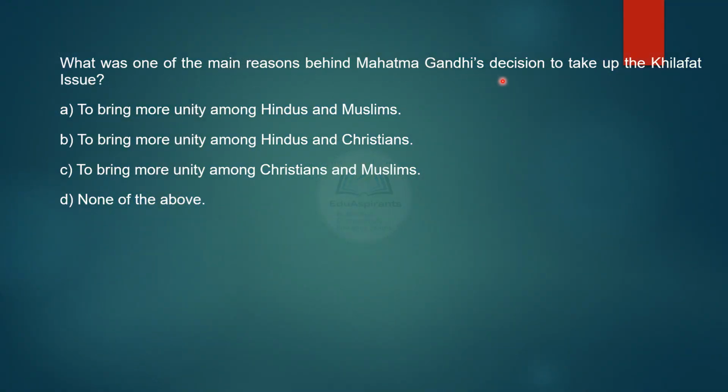Main reasons behind Mahatma Gandhi's decision to take up the Khilafat issue: to bring more unity among Hindus and Muslims, to bring more unity among Hindus and Christians, to bring more unity among Christians and Muslims, none of the above. It is option A, to bring more unity among the Hindus and the Muslims.